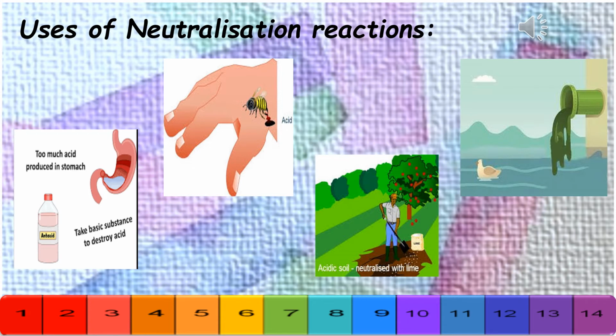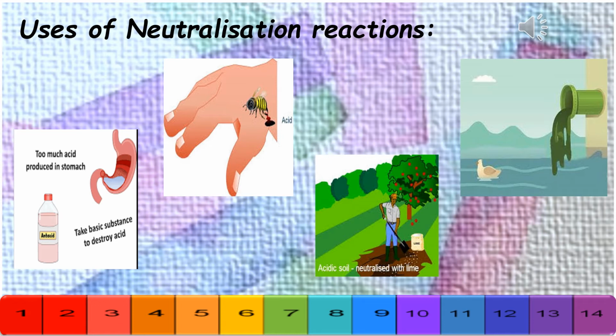So in order to cure indigestion and get rid of the pain, we can take bases called antacids. Antacids are a group of mild bases which have no toxic effects on our body. So being basic in nature, antacids react with excess acid in the stomach and neutralize it. This gives relief to the person concerned. The common antacid used for curing indigestion due to acidity is milk of magnesia, which is nothing but magnesium hydroxide.